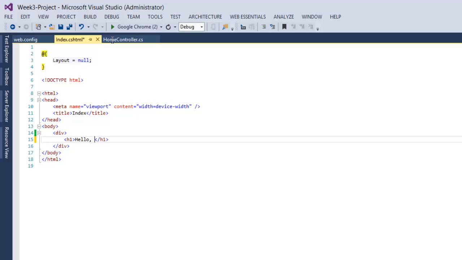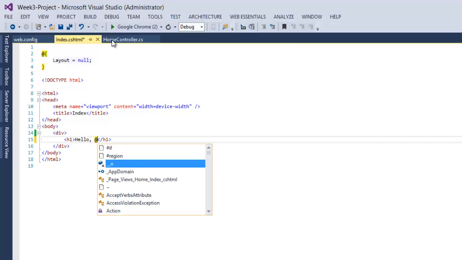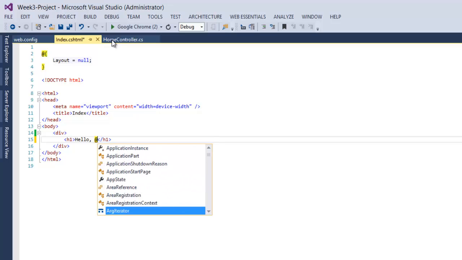To actually add C# markup into our view, we have to do an identifier within the page, and that identifier is the @ symbol. So with an @ symbol, we're saying that the next section of code, or the next block of text, is code. Now, by putting that @ symbol here, we can do things like Control-Space, which will bring up our IntelliSense, and we can now see all of the C# that we would normally see within one of our CS files.